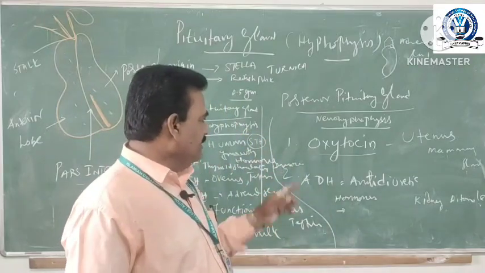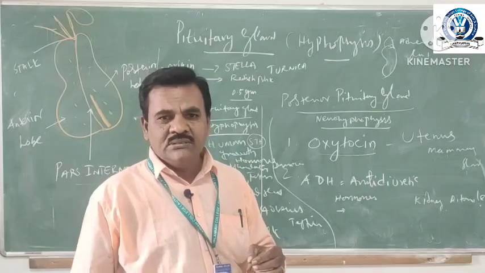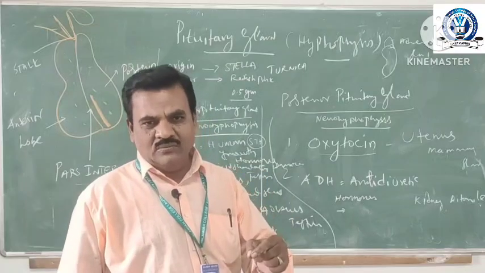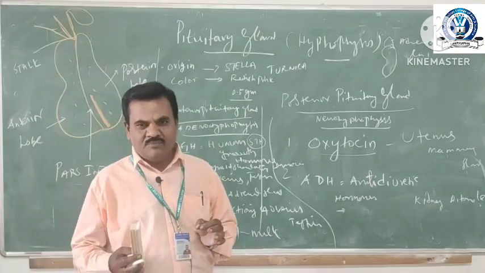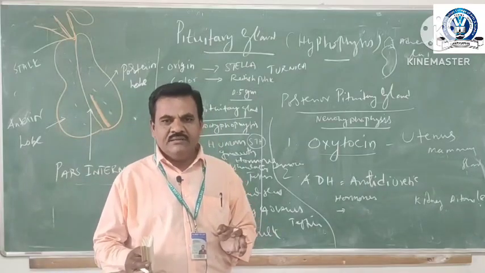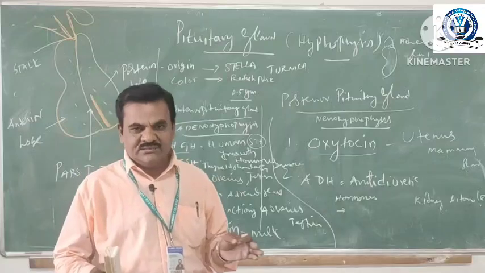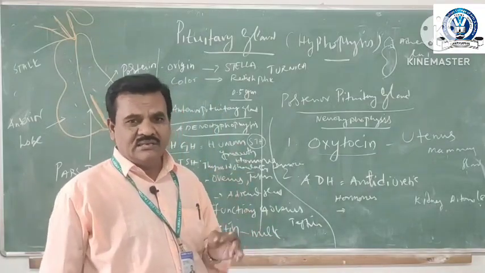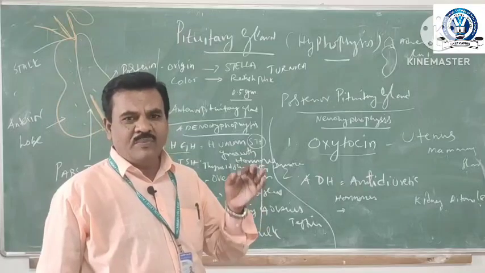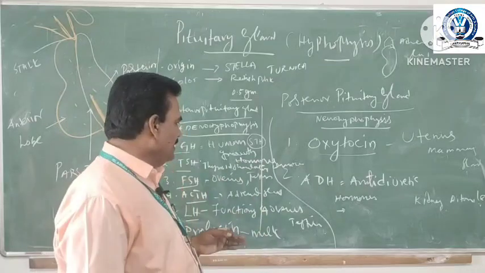So, at that time the oxytocin hormone plays a very important role in giving birth to a child without any danger, because oxytocin hormones are essential for all pregnant women.